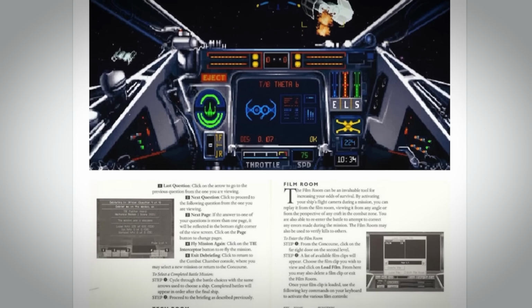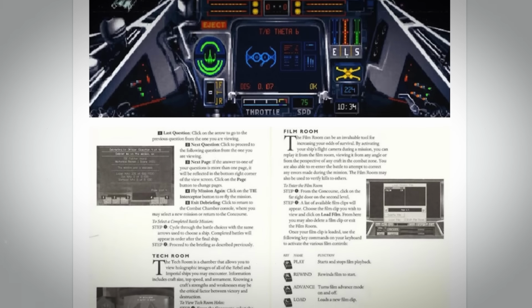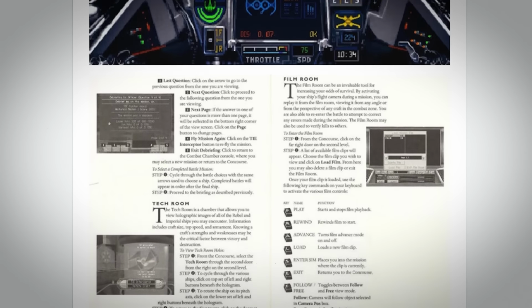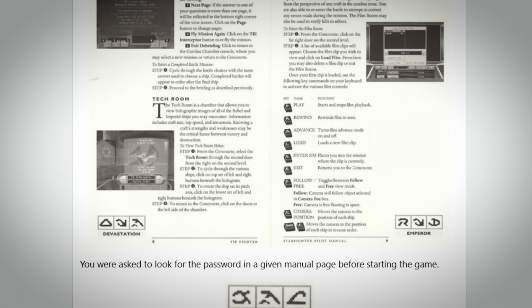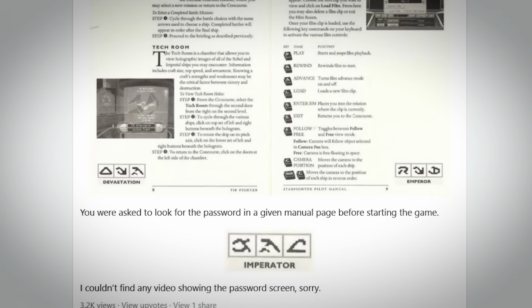instruction booklet. In theory, this seems like a good approach for piracy prevention, but it posed a problem for players who bought the game used and for those who lost the booklet, and after a while companies replaced this method with the infamous code wheels.